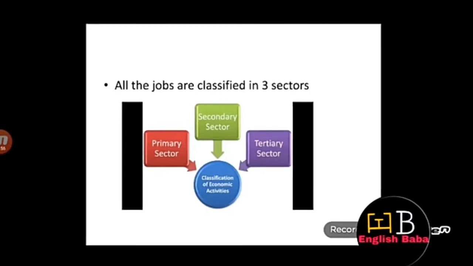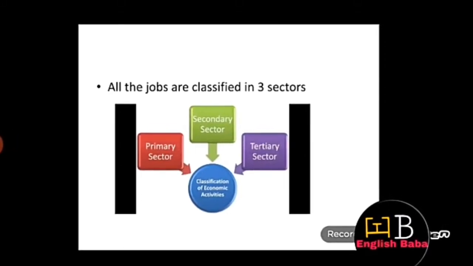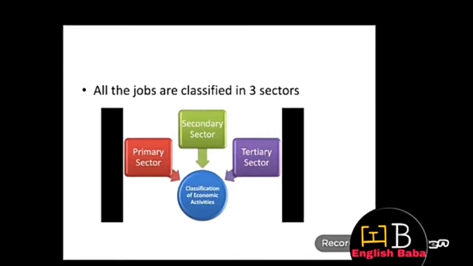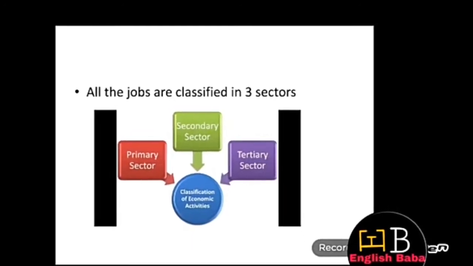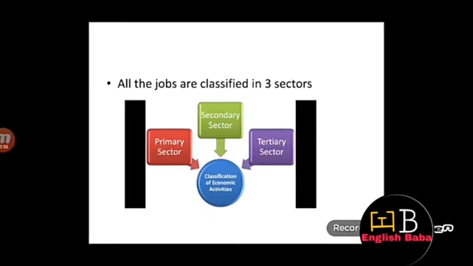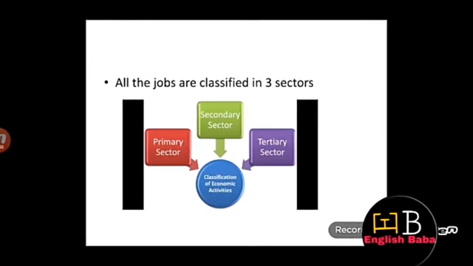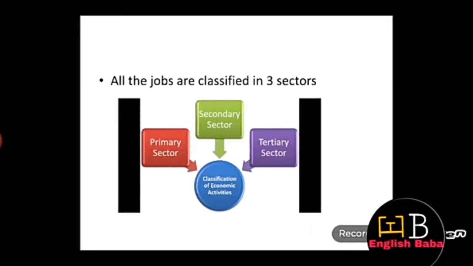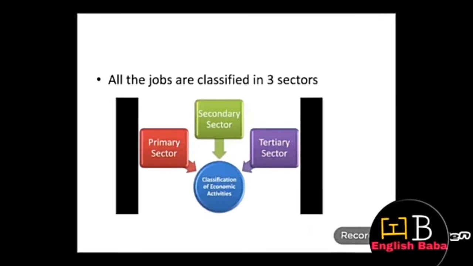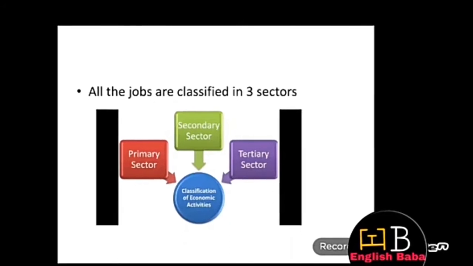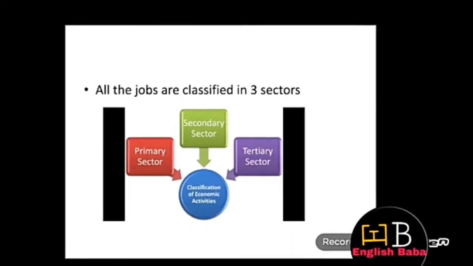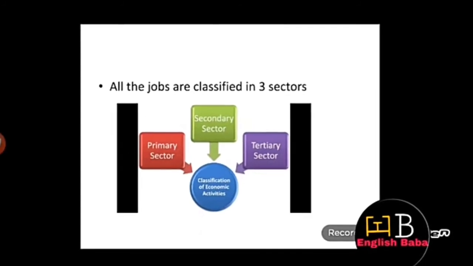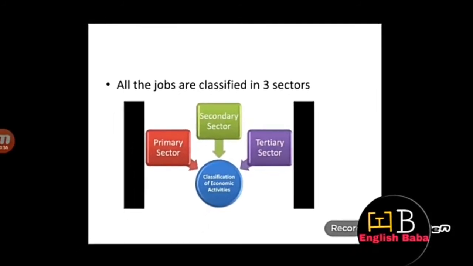In this module, let us once again recollect what we have learned. See, all the jobs are being classified in the three sectors. The primary sector includes all those activities that are undertaken by directly using the natural resources. Example, agriculture. Jot down this point that when we produce a good by exploiting the natural resources, it is an activity of the primary sector.